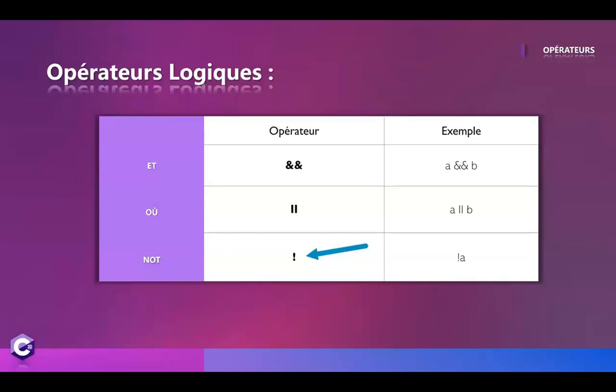And finally, we have the not operator, represented by an exclamation mark, which allows us to have the opposite of a condition. Let's take our condition that if the oven is at 180 degrees, and then put an exclamation mark before the sentence. Then we'll get the opposite of our basic condition, which will indicate here if the oven is not at 180 degrees, then put it in the oven. That is all for the operators. We will see in detail these operators as we go along in our course.